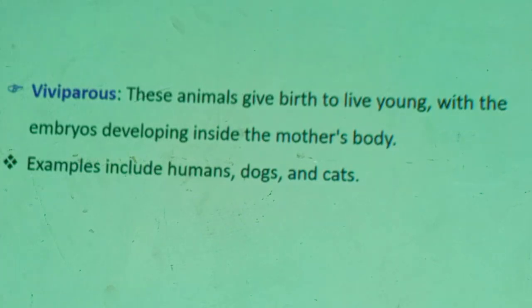This is what we call viviparous. Viviparous. For example, viviparous animals are humans, dogs, cats. Mammals are viviparous, placental mammals.